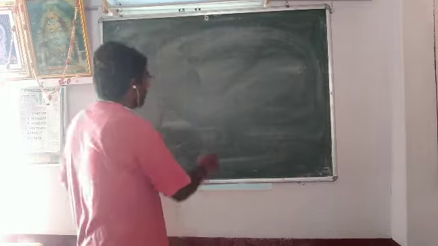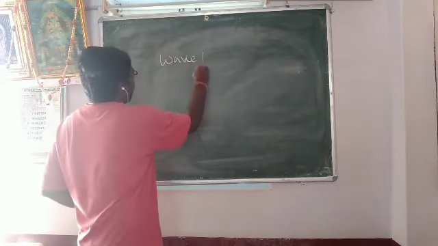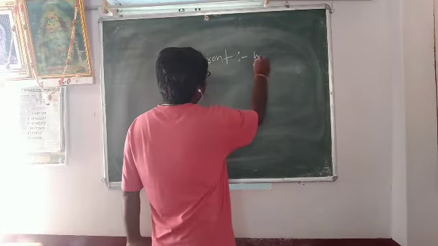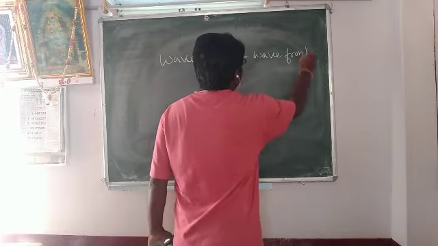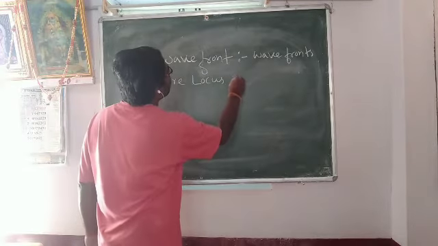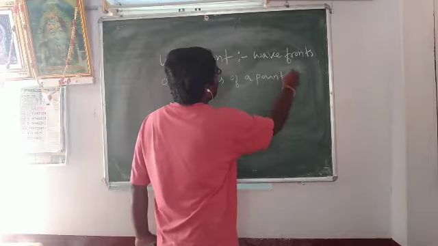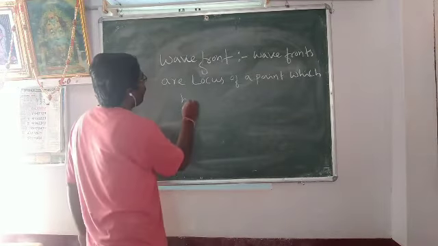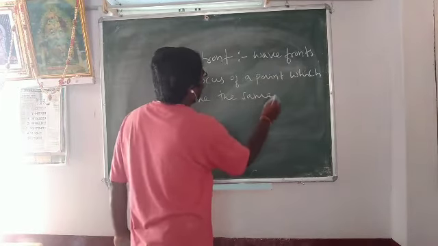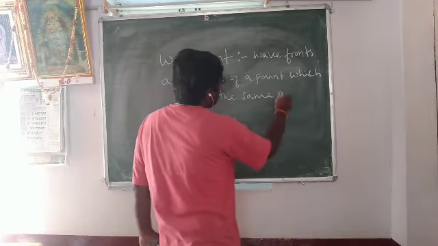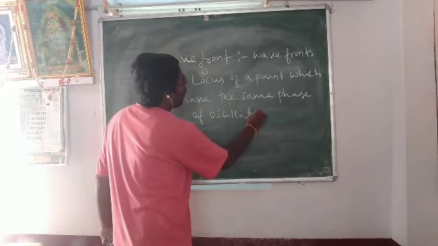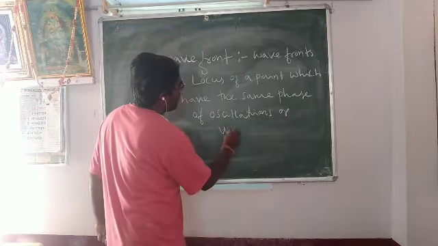Next, wavefront. Wavefronts are the locus of points which have the same phase of oscillations or vibrations.